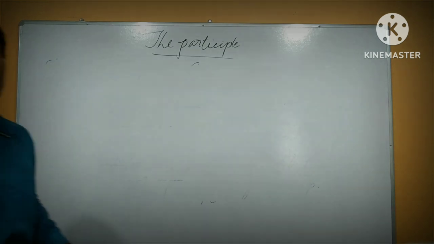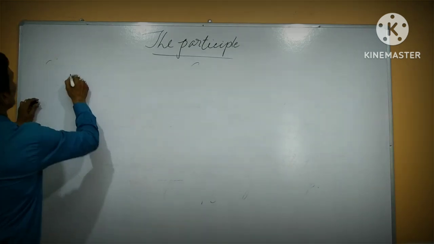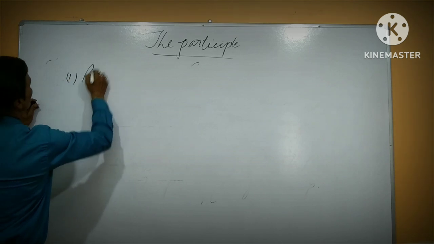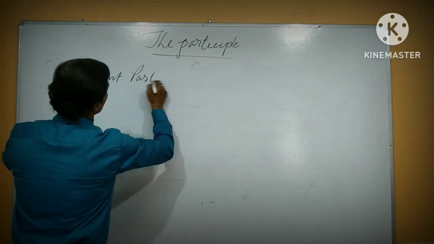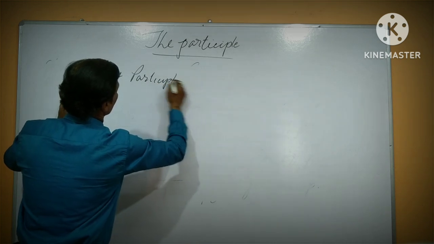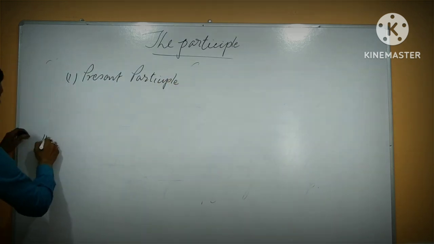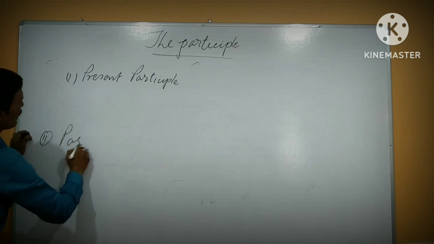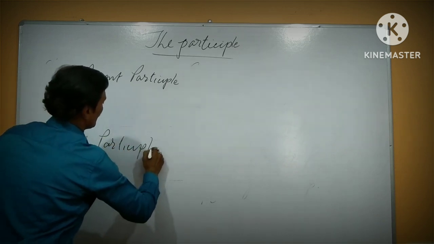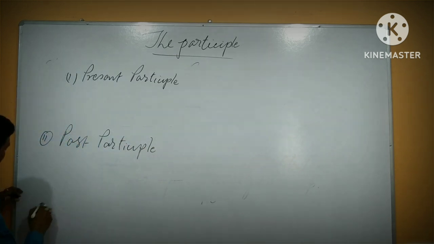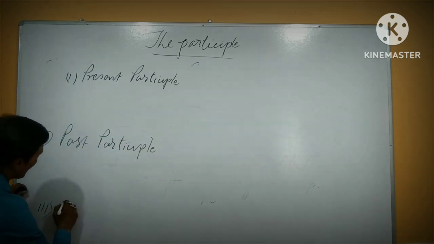There are three kinds of participle. Number one, present participle. Number two, past participle. Number three, this is the last one, perfect participle.